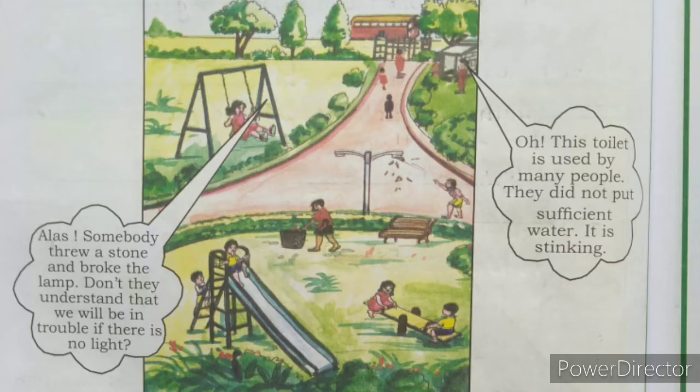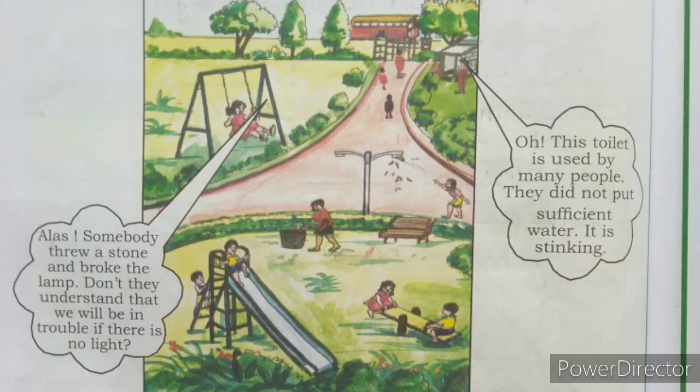So, one boy is telling, many people have been to the toilet and they have not put sufficient water. It is dirty and it is stinking. Stinking means a bad smell is coming from the toilet. See, children, if you use any toilets outside your home, after using the toilet, you have to put sufficient water.